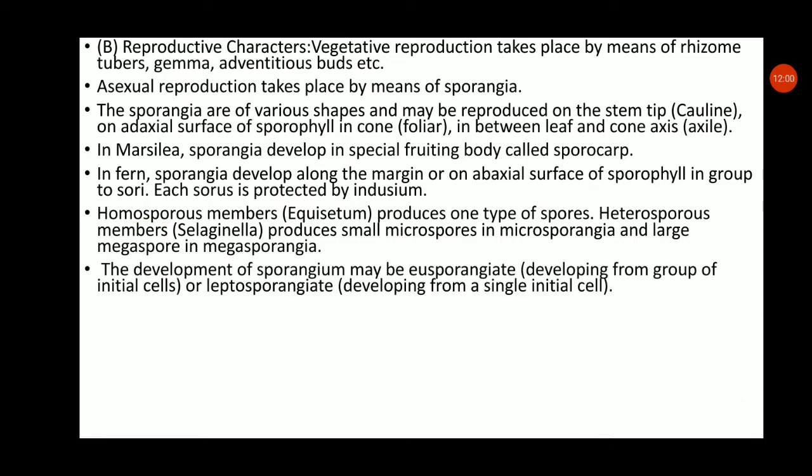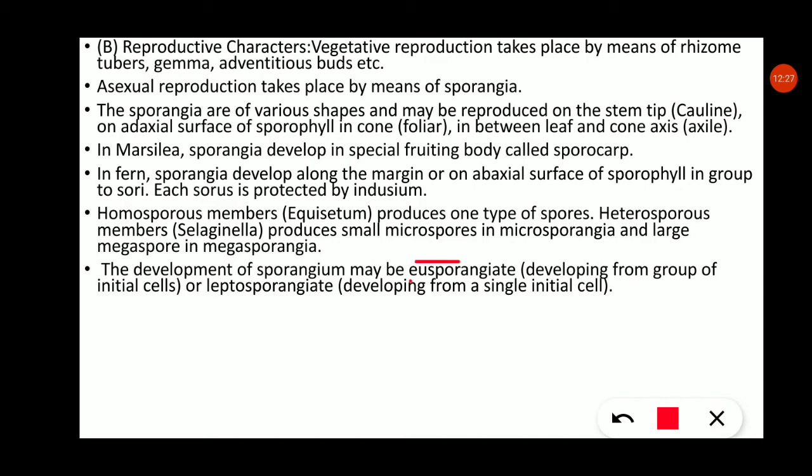The development of sporangia may be eusporangiate. Now, development is also important. The development of sporangium, this development of microspores and megaspores, is also important, because the spore mother cells, that is microspore mother cells and megaspore mother cells, have different origins. When the development of sporangium is from a group of initial cells, this is known as eusporangiate.